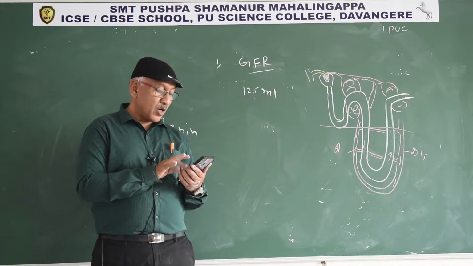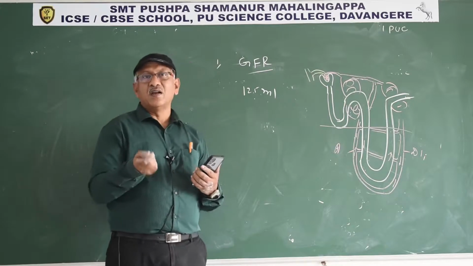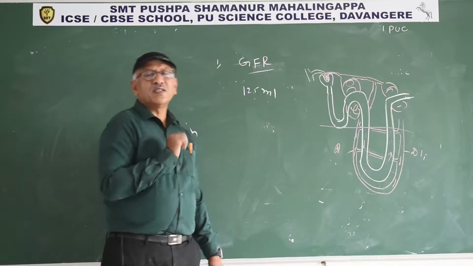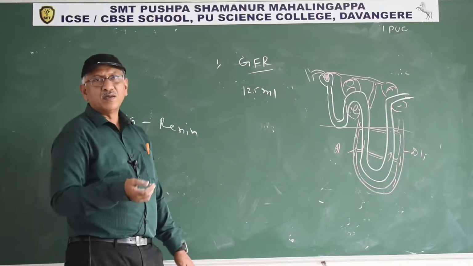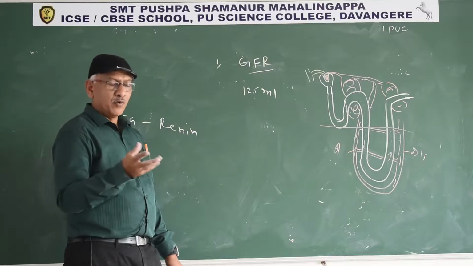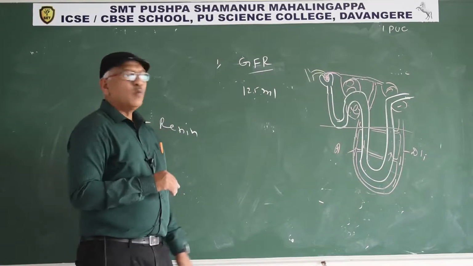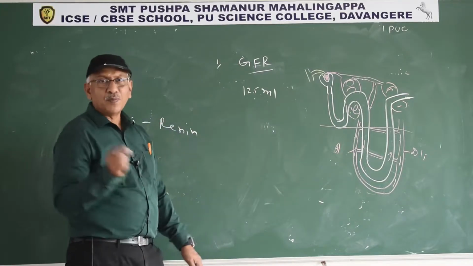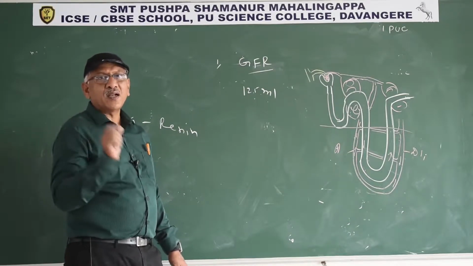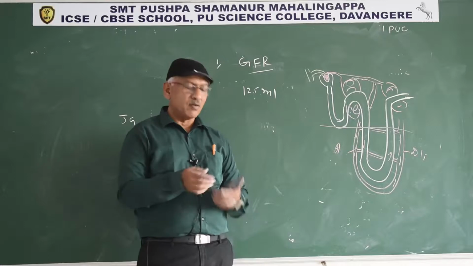What is meant by the term osmoregulation? Regulation of osmotic concentration, the osmotic pressure of blood, by maintaining the water levels in the blood. Osmoregulation is regulation of osmosis, so regulation of body fluid level. If the water level decreases in the blood, osmotic pressure increases. So osmoregulation means maintaining the osmotic concentration, the osmotic pressure of blood, by maintaining proper water levels in the blood. Kidneys perform osmoregulation in our body.